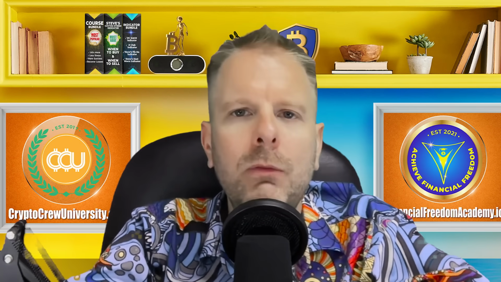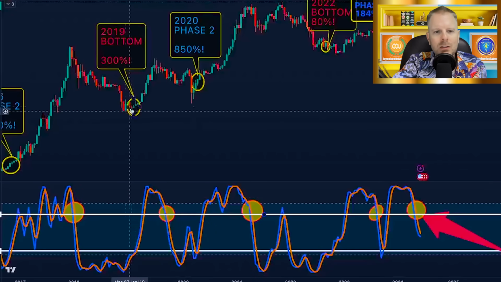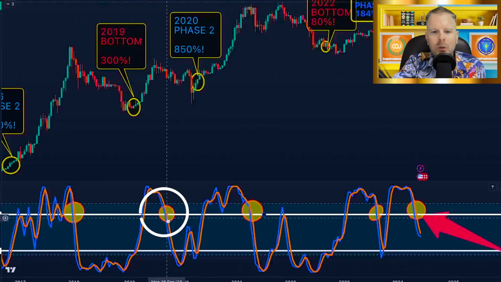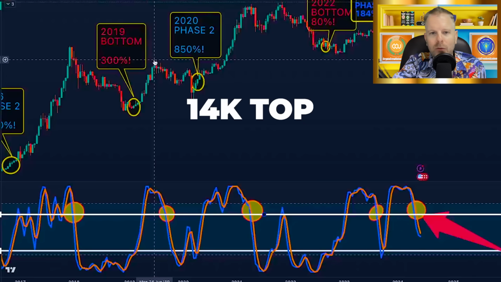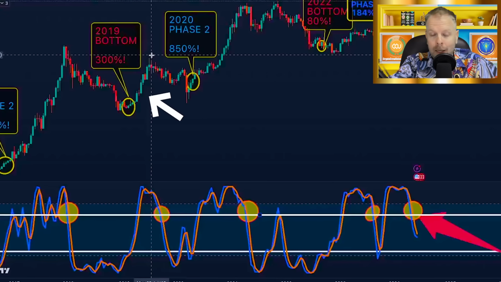We were 3 for 3, and we moved into our next cycle. We obviously had our market cycle bottom here. We started going parabolic. We got back above this white line, and we crossed back down through after our 14K top. Our 14K top was far too parabolic. We forgot to build any market structure.